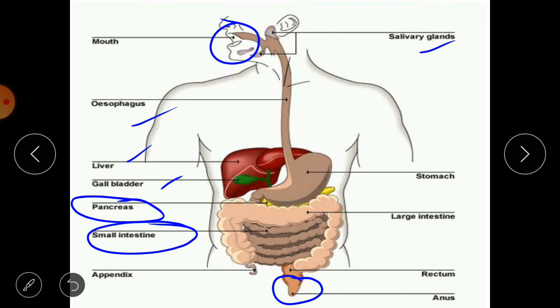Then third, mixing and movement of food and waste through the body. Fourth, digestion of food. Fifth, absorption of nutrients. And the last, sixth, is excretion of waste from the body. So these are the main functions of the digestive system. So let's start with the mouth.